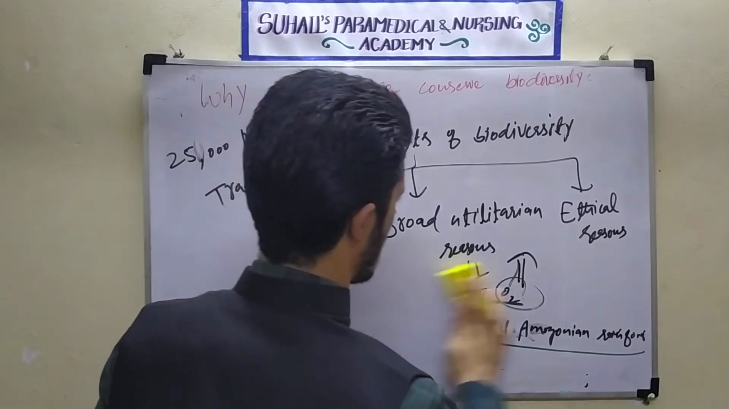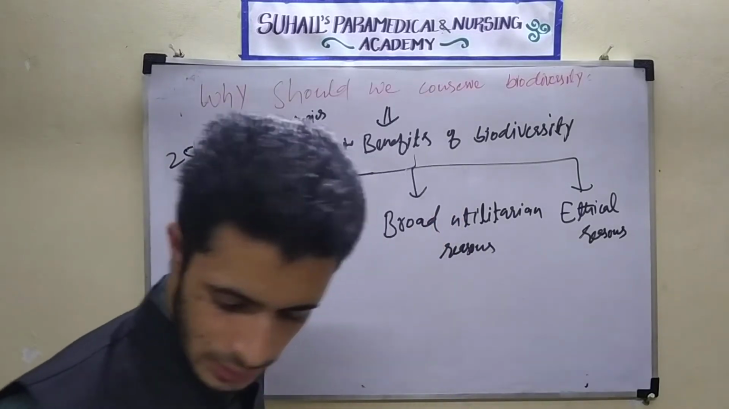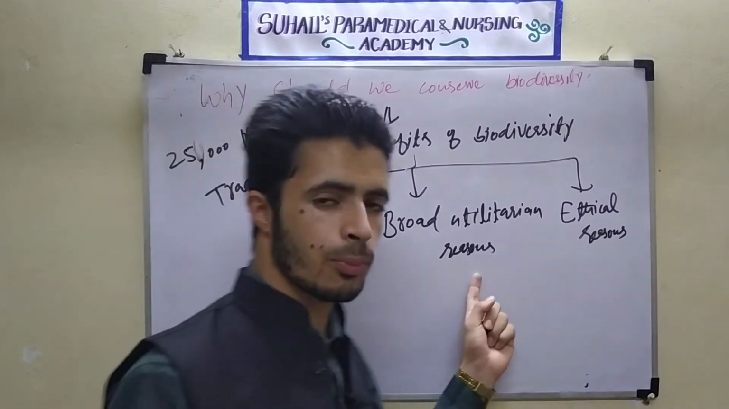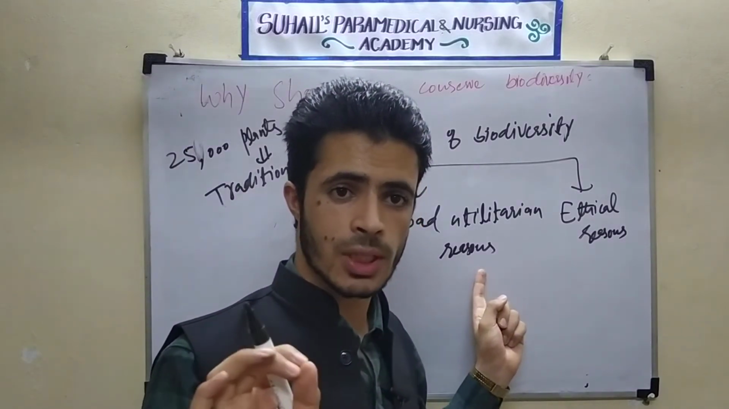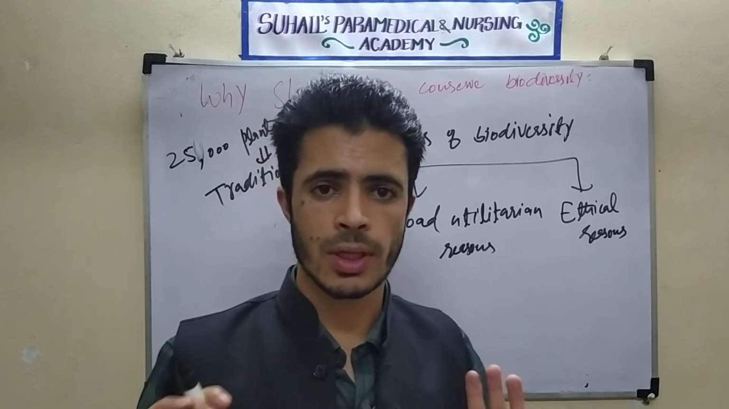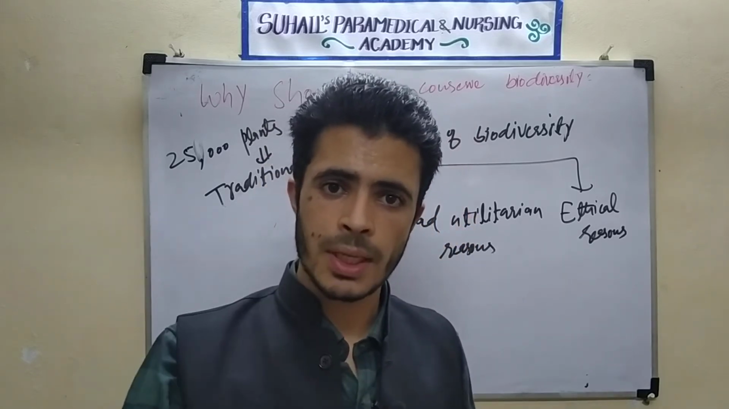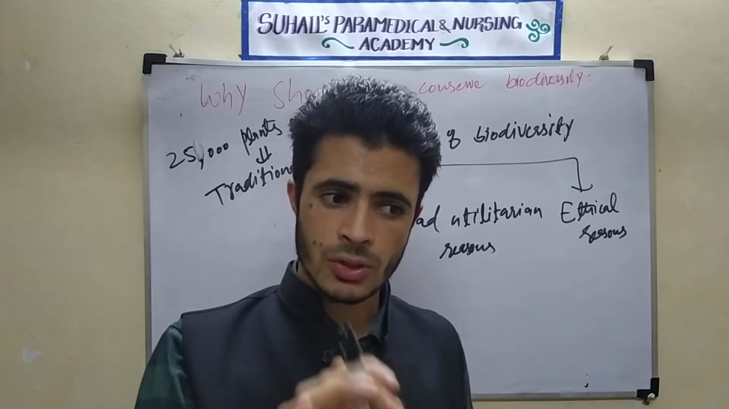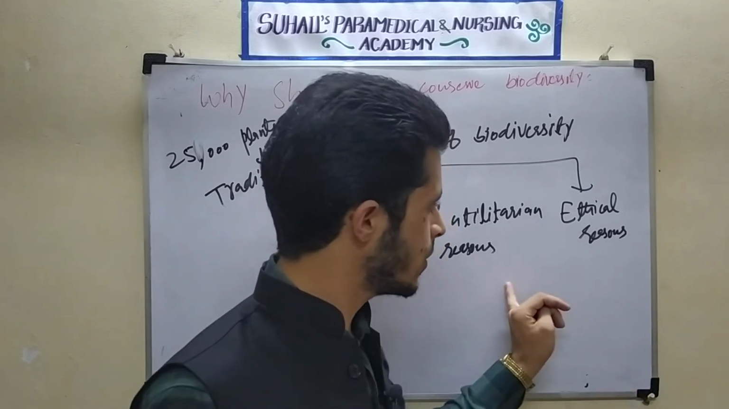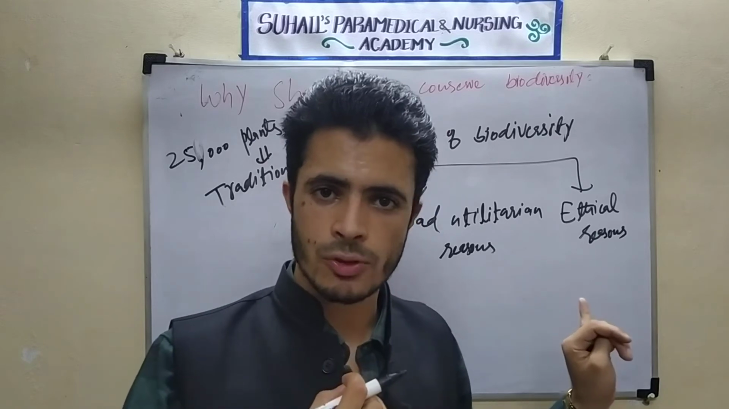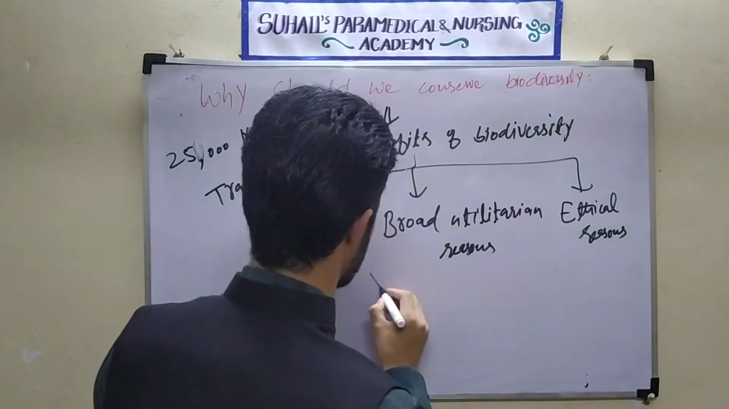See here, I was telling about the broad utilitarian reasons. One is that 20% of the oxygen is coming from the tropical Amazonian rainforest. So the oxygen is coming from the forests. The main component of the oxygen is coming from the biodiversity. So the oxygen is helpful. It is important for our cellular respiration. This was the first point.